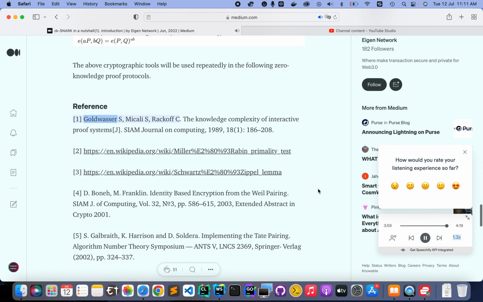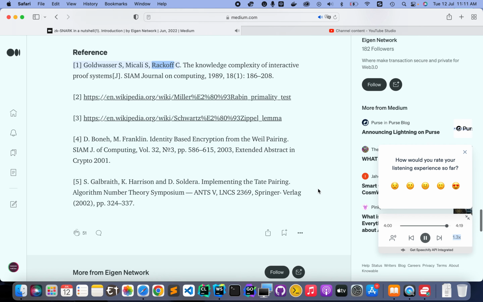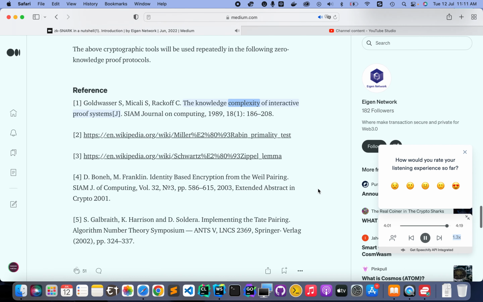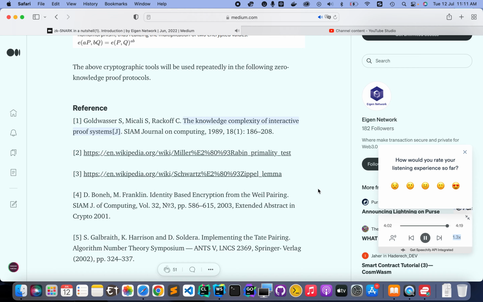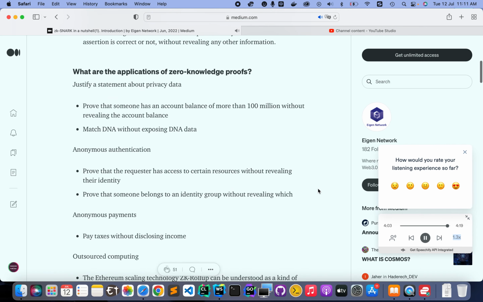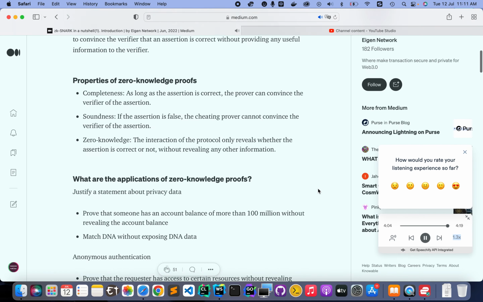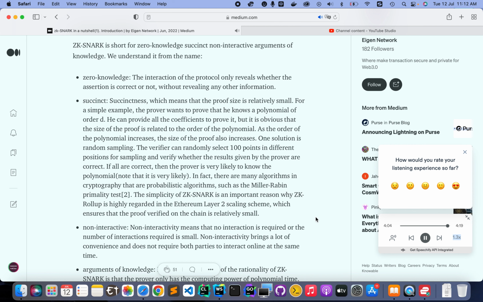Reference. 1. Goldwasser S, Micali S, Rackoff C. The Knowledge Complexity of Interactive Proof Systems. SIAM Journal on Computing, 1989, 18(1): 186-208. 2. N. Wiki